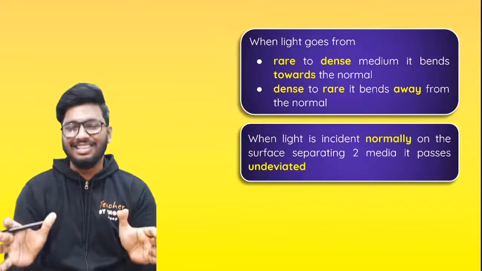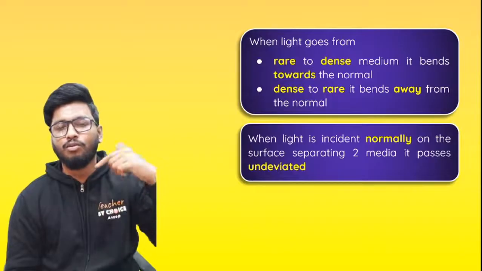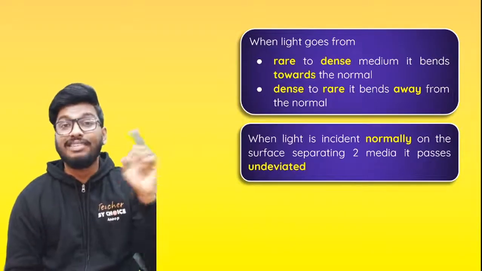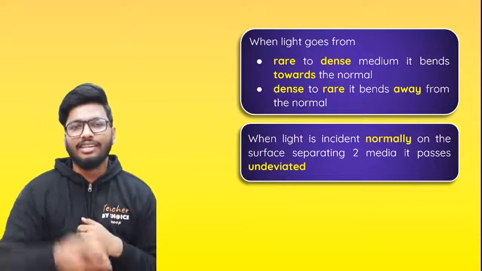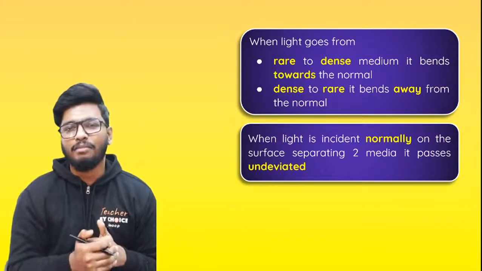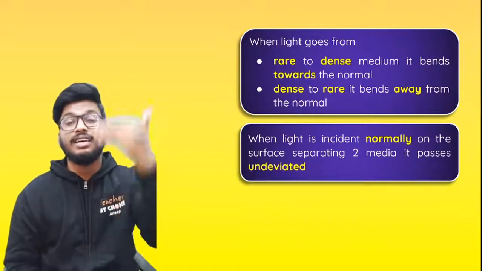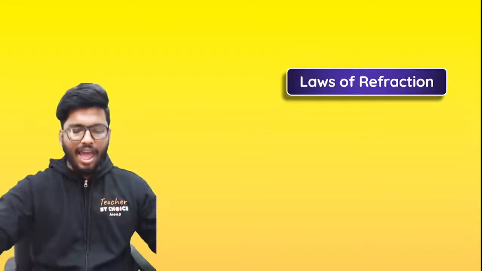So this is what we've seen so far, guys. Let's just quickly finish up. When light goes from a rarer medium to a denser medium, it moves towards the normal. When light goes from a denser medium into a rarer medium, it moves away from the normal. And when the ray of light is hitting normally, that is at 90 degrees to the surface, then there'll be no deviation whatsoever. In other words, it will pass through the glass slab undeviated. All right. Okay.